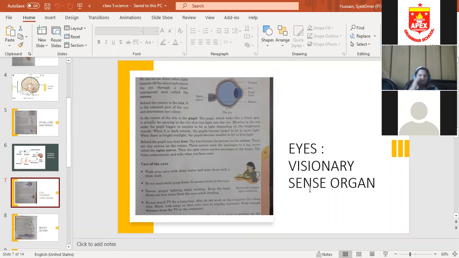Without eyes, we are blind. We cannot see the world. So with the help of eyes, we are able to see. So these are visionary sense organs, which means they help in vision. So what are eyes? Eyes are set in bony sockets in the skull. Where are eyes present? Eyes are present in the skull.